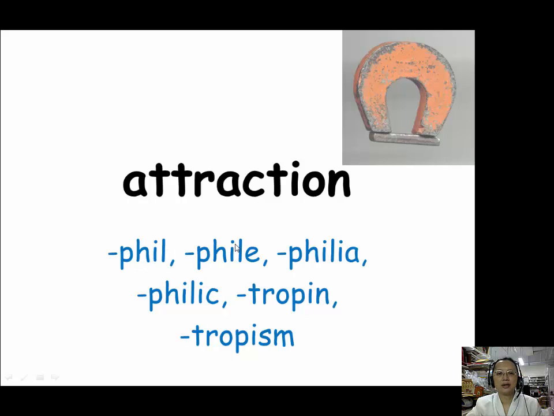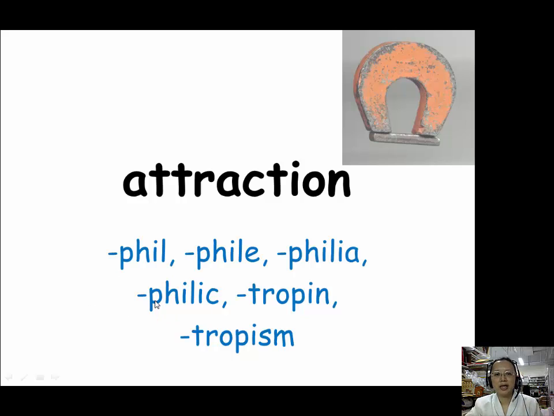P-H-I-L, phil, and P-H-I-L-E, phile. These two are for the noun, and to describe things that are attracted to something. And then philia, P-H-I-L-I-A, which is used to describe abnormal attraction.